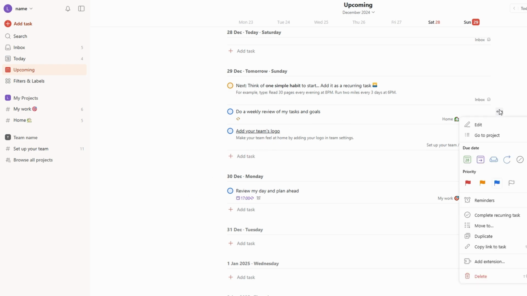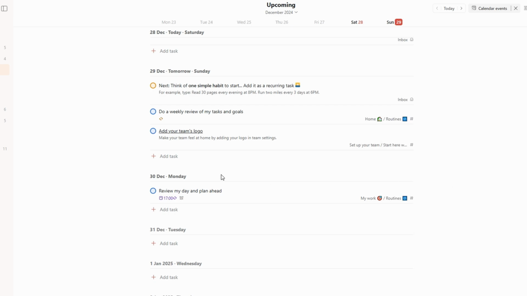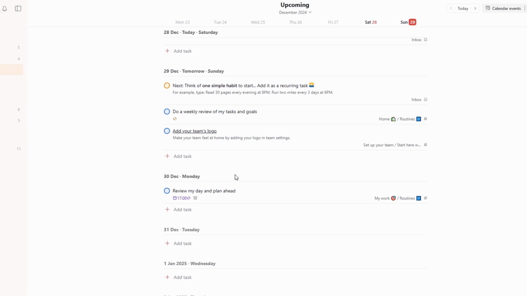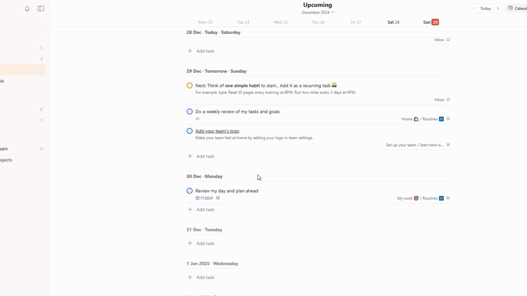With reminders in place, you can stay organized and focused without constantly checking your to-do list. It's a great way to maintain momentum and break larger projects into manageable, timely steps, ensuring that each task gets the attention it needs.